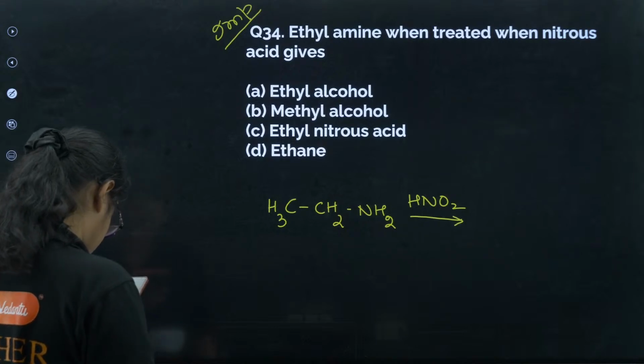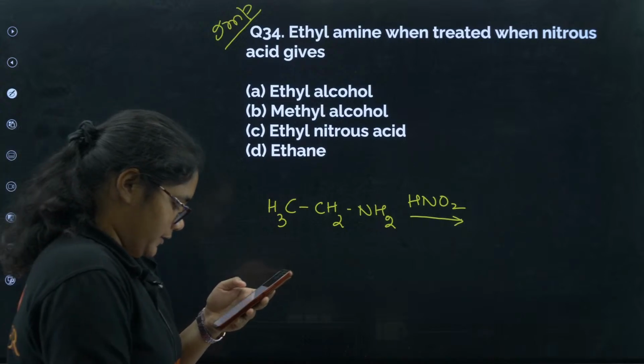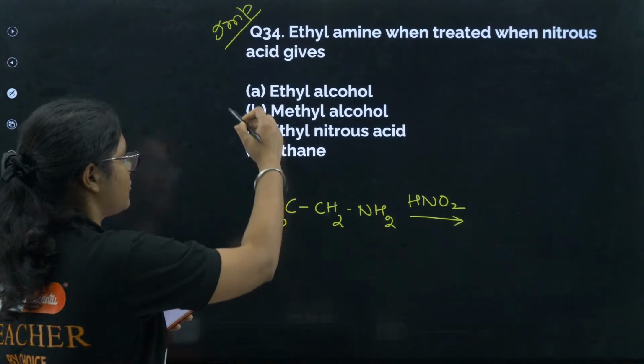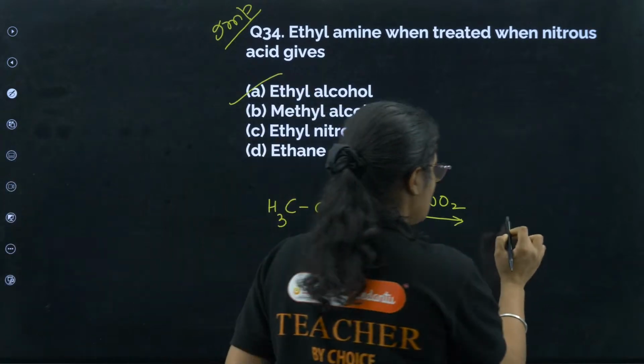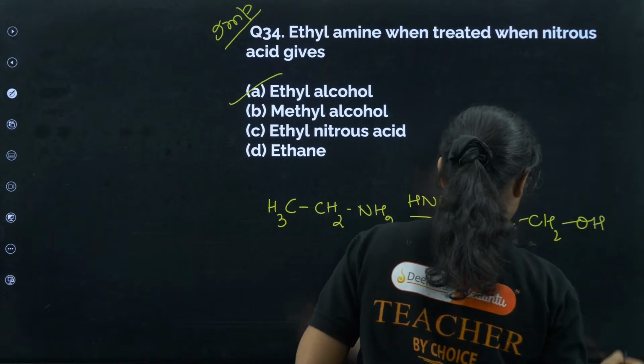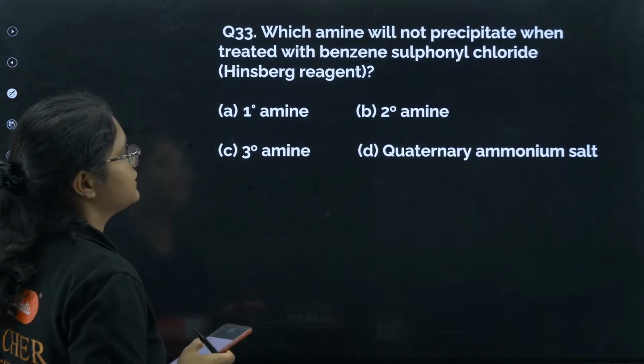Yes, Aryan is correct here. Aryan has already given the answer. Yes, Aryan, Gauri, Radhika, Pradeep all are correct. Ethyl alcohol will be the product here. We will get CH3CH2OH. Okay, let's move to the next question, 33.